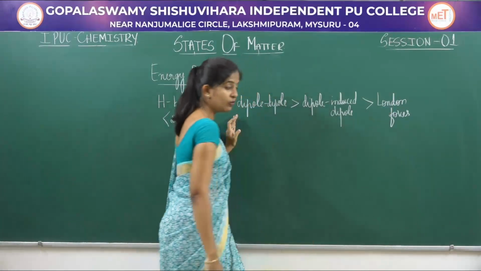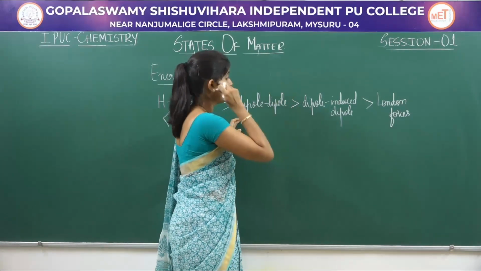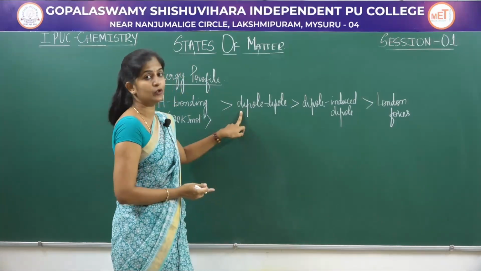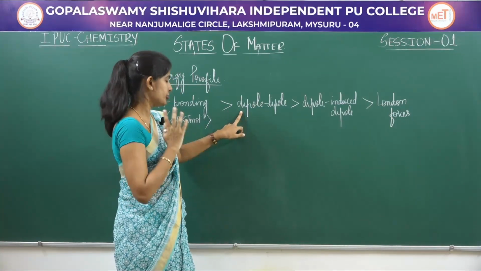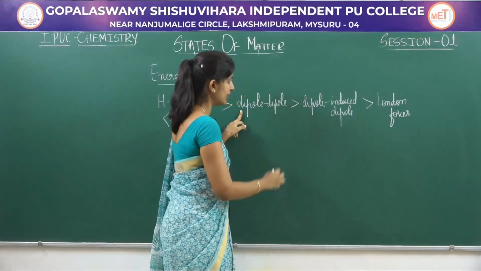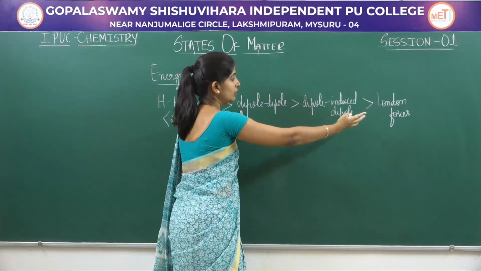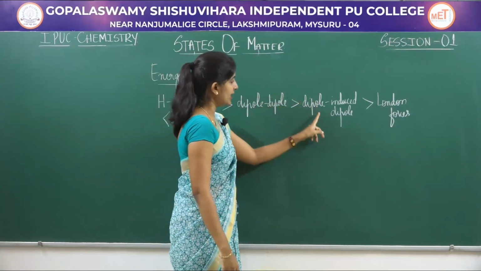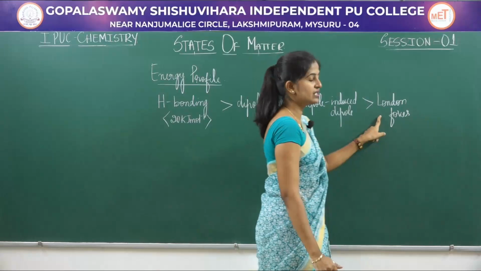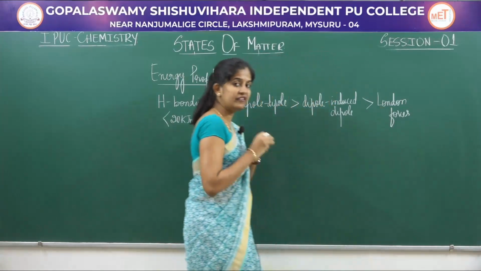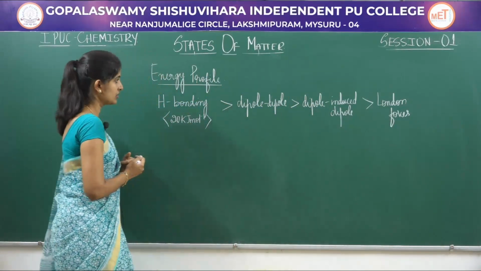From there onward it's the van der Waals forces. Among the van der Waals forces, the strongest is dipole-dipole, which is the strongest among these van der Waals forces, followed by dipole induced dipole, and the least is London forces. So London forces is the weakest force of interaction.